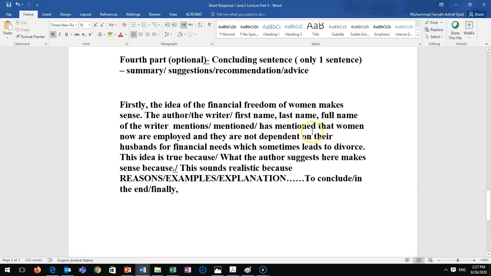Has mentioned that women now are employed and they are not dependent on their husbands for financial needs, which sometimes leads to divorce. This is the author's opinion, and I'm going to agree with this and explain why. But see, it is one sentence in the paper and 2 sentences in the article. So you go to the article. If you selected an example or subpoint, you only paraphrase that example or subpoint here. If you selected the main idea like I did, you have to go to the paragraph and select something and just paraphrase it here, not the whole paragraph.